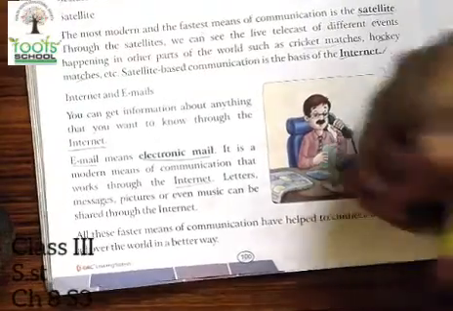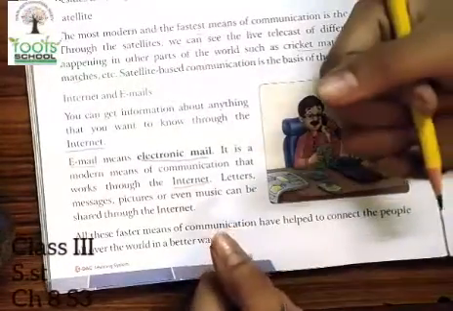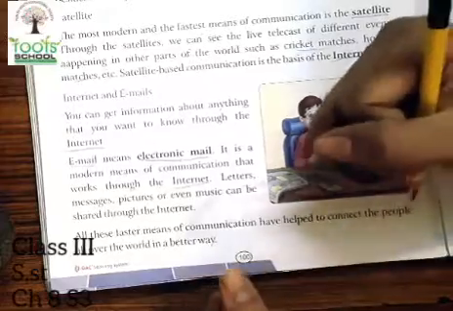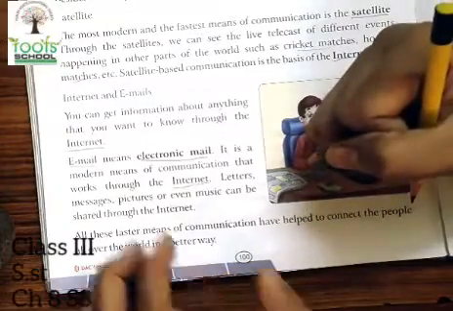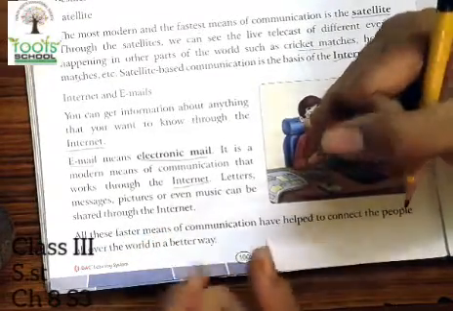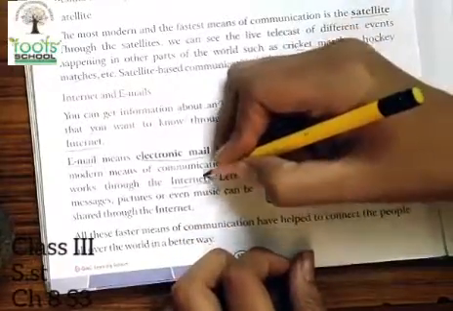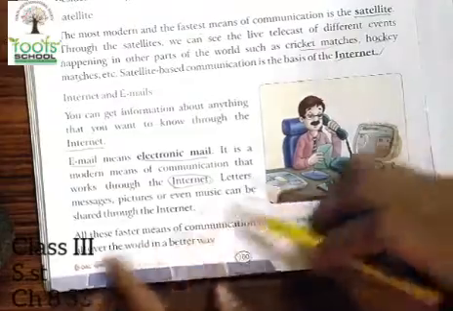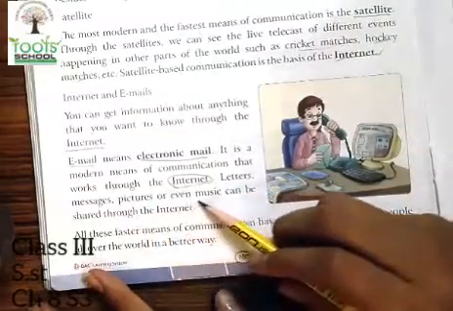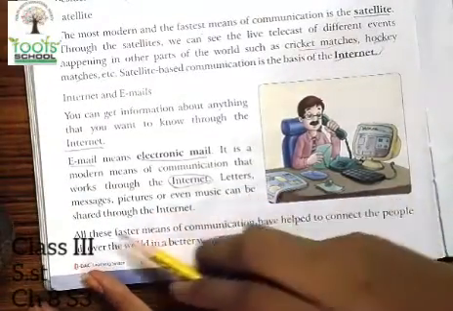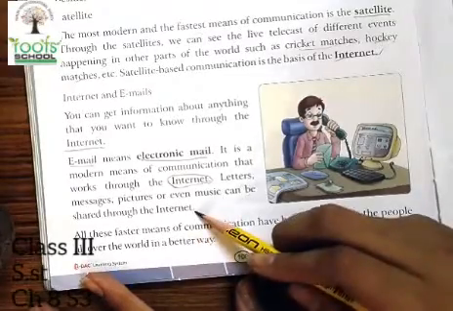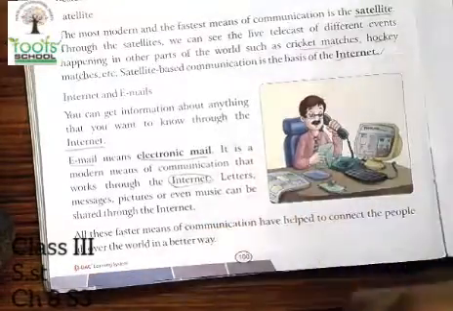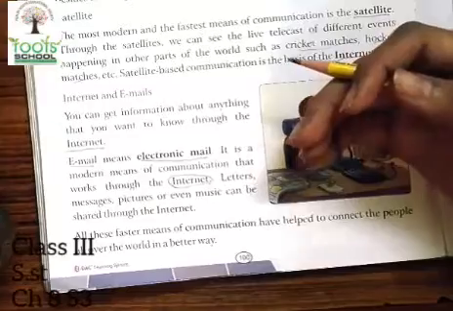Your SMS can be sent without using internet. But for sending your email, you have to type and send it to their mail, and mail works only if you have internet access. So letters, messages, pictures, or even music can be shared through the internet. So we can send a lot of things from one person to another using the internet.